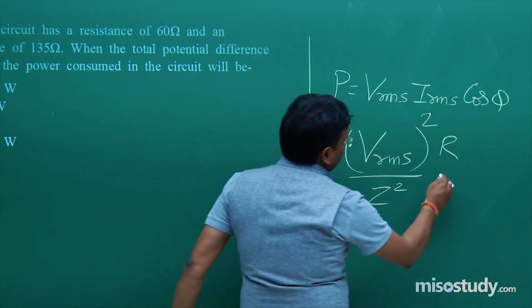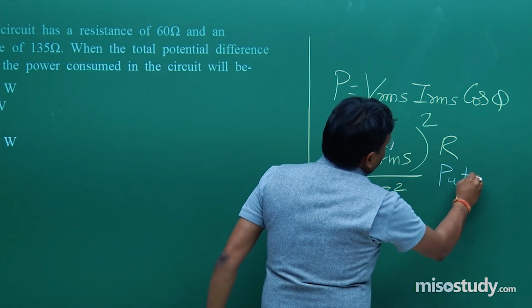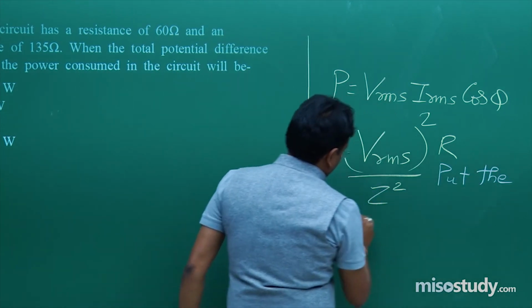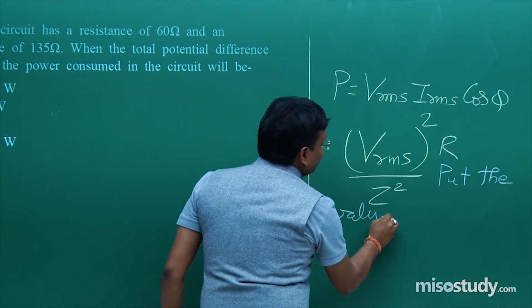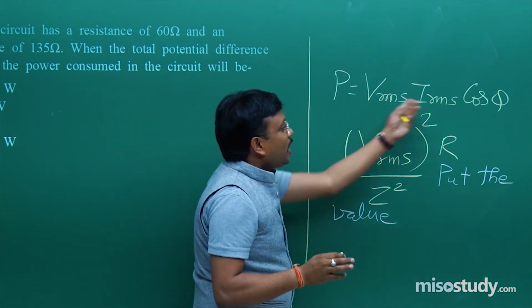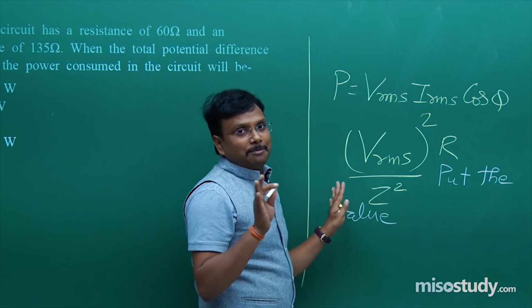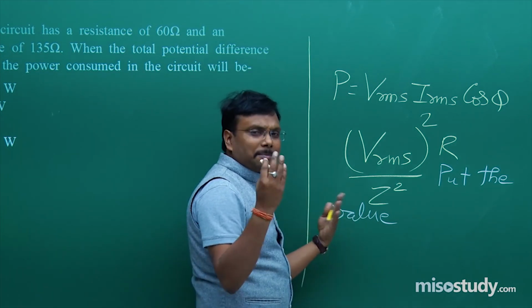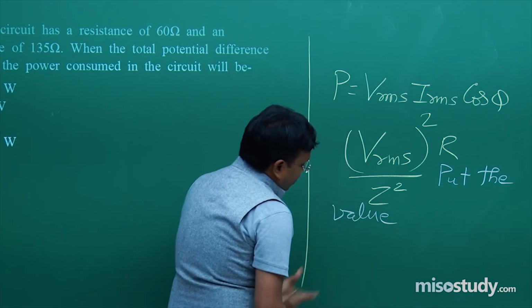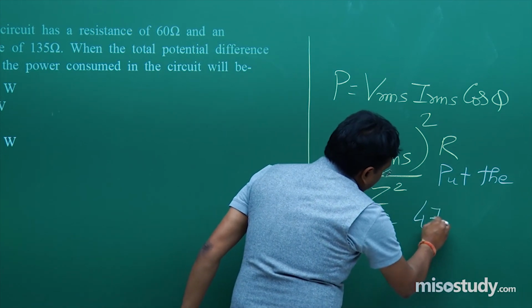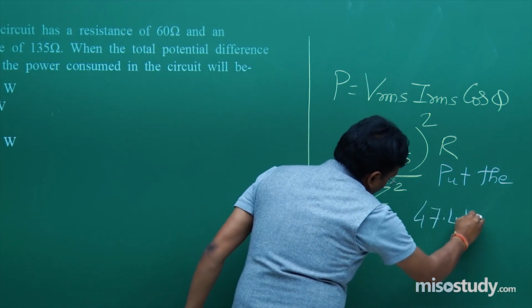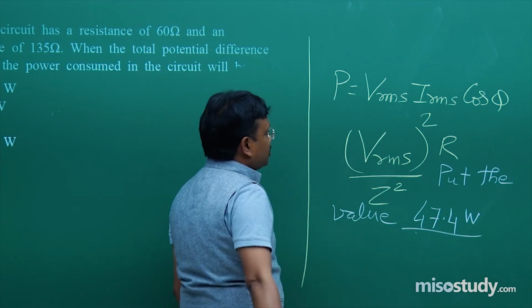So put the values. Now at least this much you can do. Formula is given, values are given, just simply put the values and multiply, divide, add, subtract, whatever. Put the values, and 47.4 watt is the power consumption.